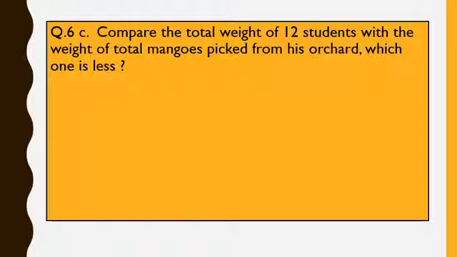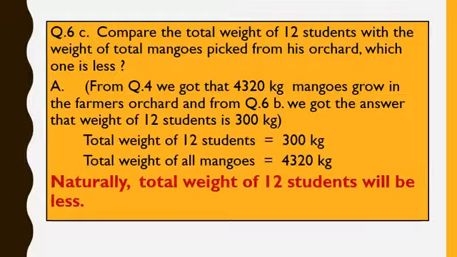Next question. Compare the total weight of 12 students with the weight of total mangoes picked from his orchard. Which one is less? From question number 4, we got the answer that 4320 kg mangoes grow in the farmer's orchard.